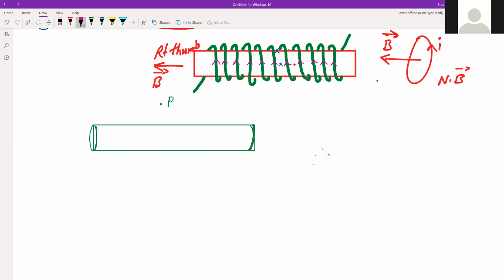Okay, so in order to do that, at this point there will be current, and there will be magnetic field due to these coils, and the coils here are like this. So what we do is we take a loop like this. Instead of a circle this time, we draw it as a rectangle.